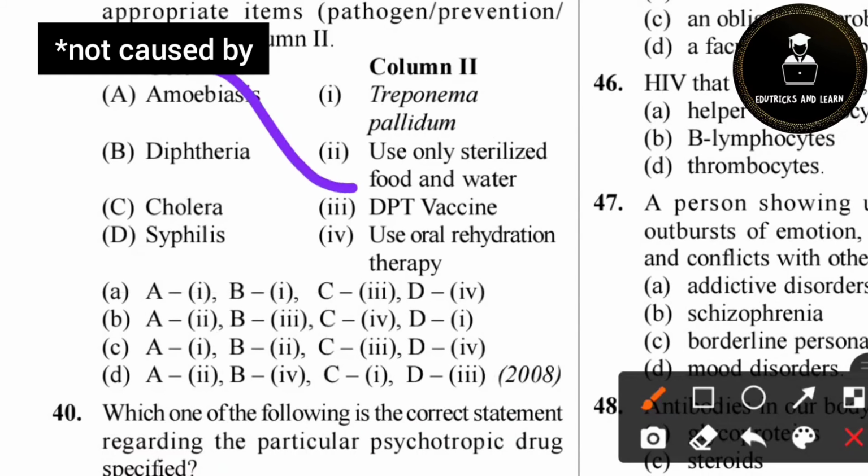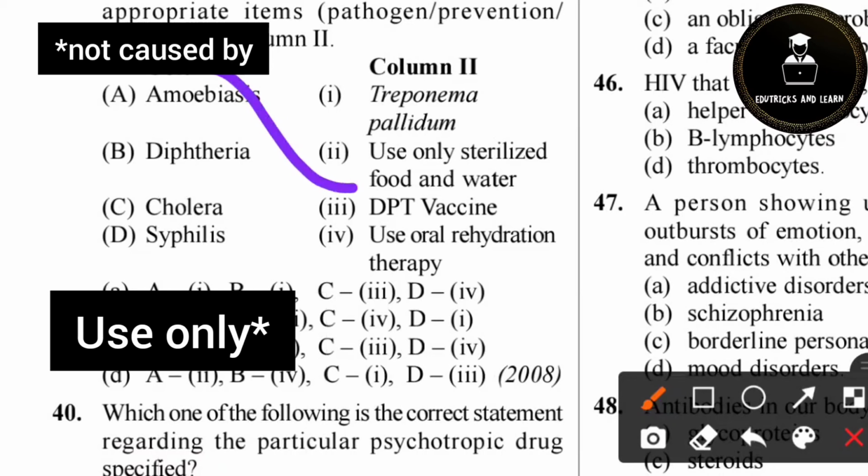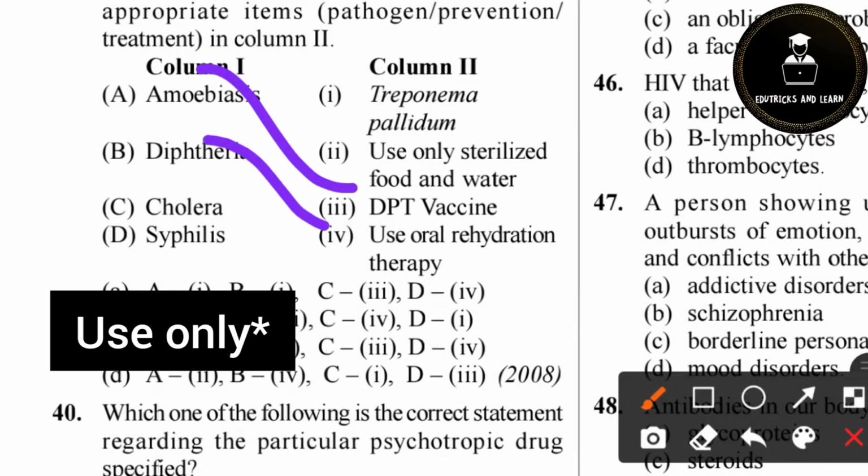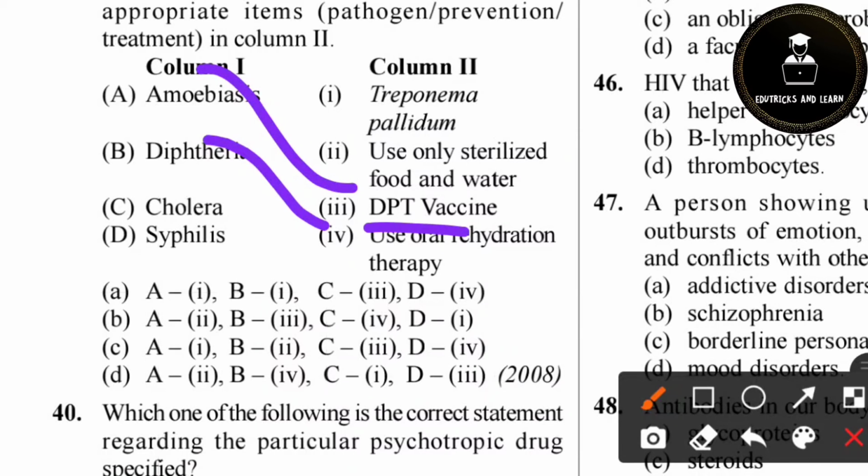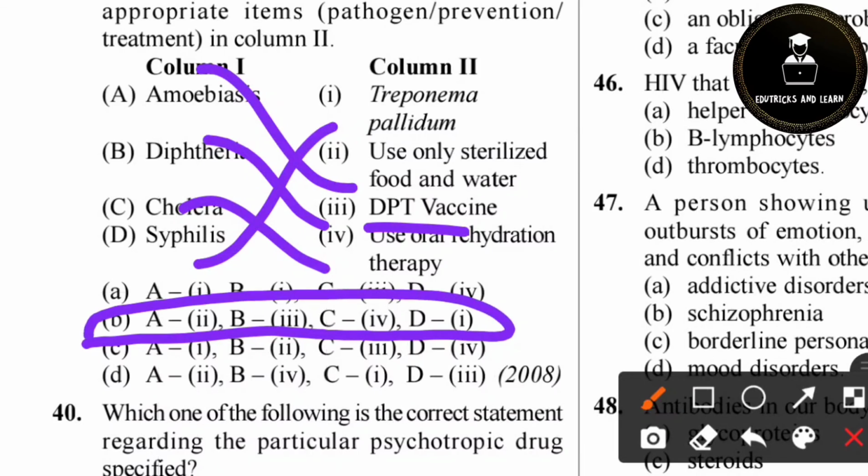Amoebiasis is prevented by sterilized food and water, and diphtheria by the DPT vaccine. We know that DPT means diphtheria vaccine. Cholera is treated by oral rehydration therapy, and syphilis is caused by Treponema pallidum. So option B is the correct answer.